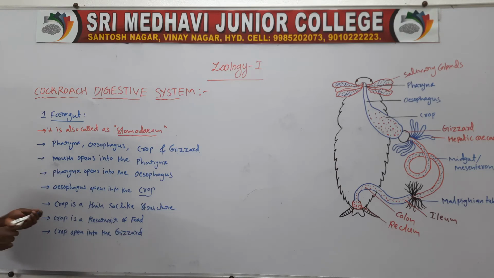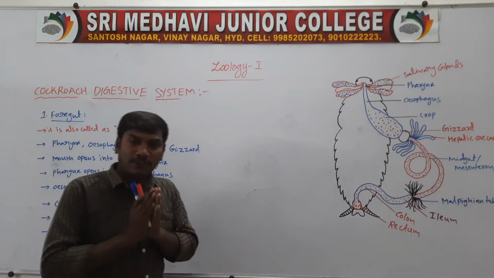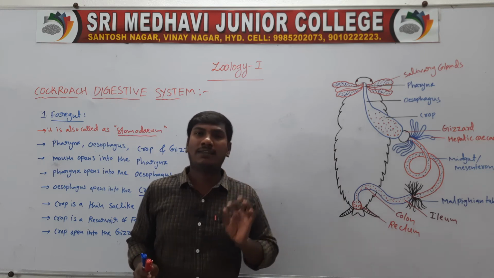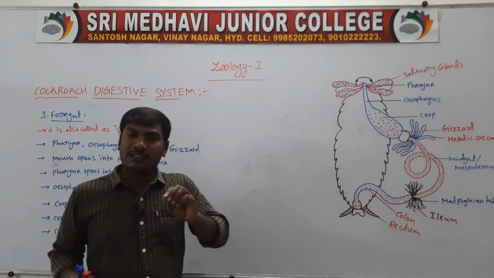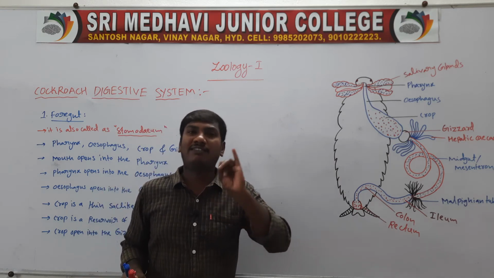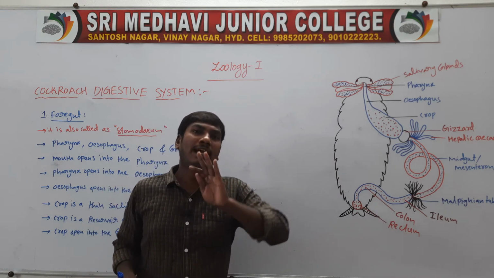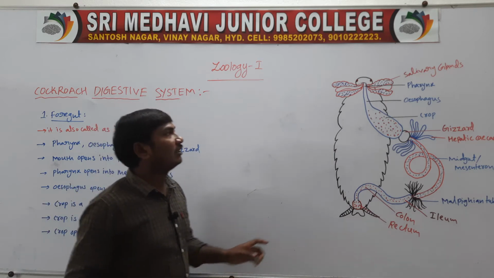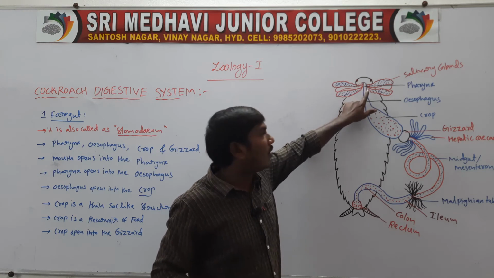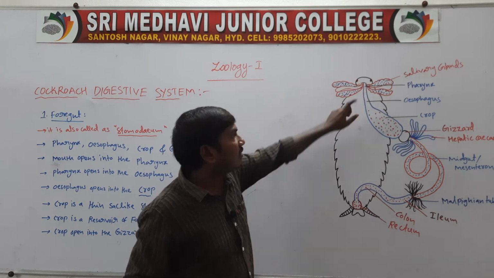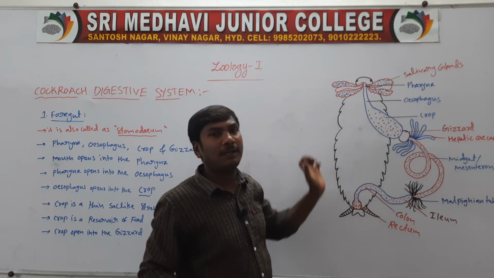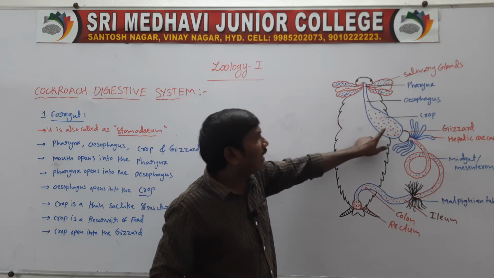Let us revise. First one, the foregut. The foregut is also called the stomodium. Next one, the foregut contains the pharynx, esophagus, crop, and gizzard. In this series, the mouth opens into the pharynx. Next one, the pharynx opens into the esophagus. The esophagus opens into the crop.